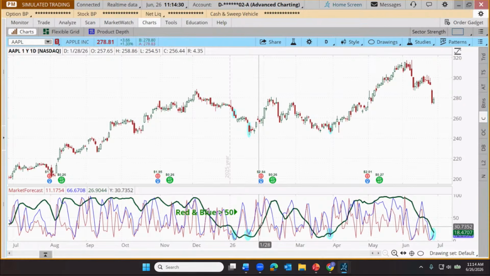And they can be used in isolation, but they're not actually intended to be. What's more commonly done is to use them in combination with one another. And the one signal that I already have highlighted here, I'd like somebody to just chat in. If you know what it is, chat in and let me know, what are these blue ovals highlighting?